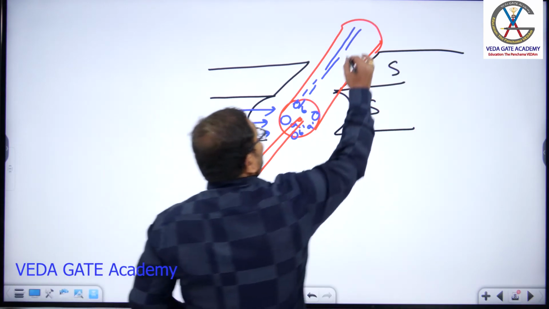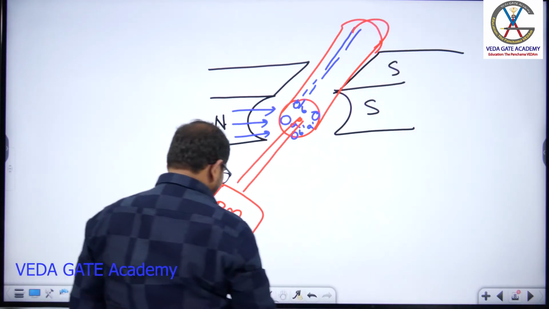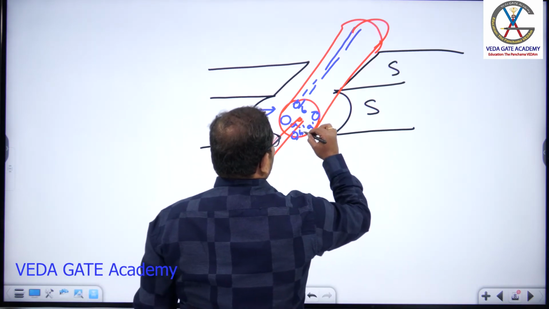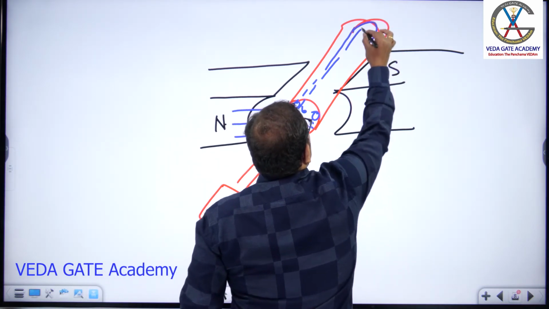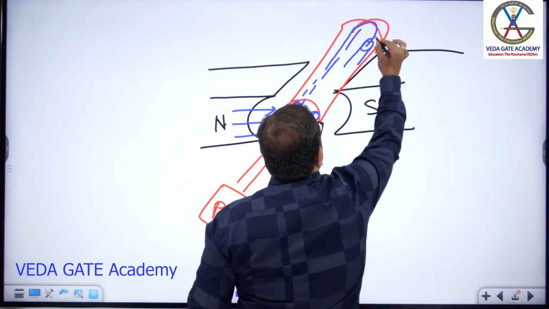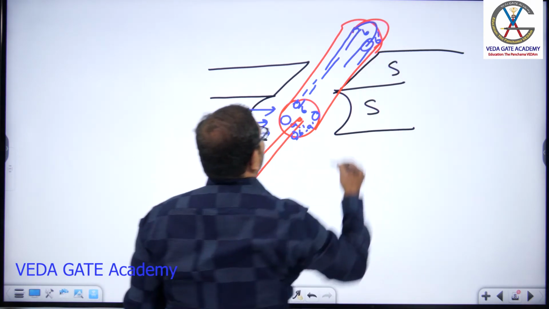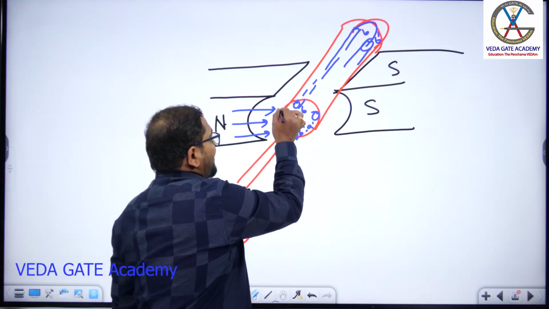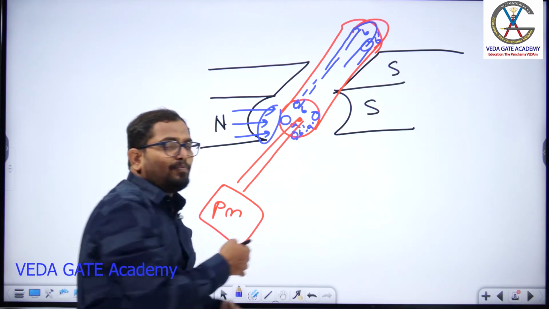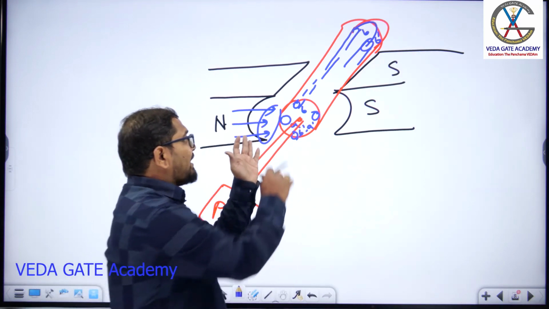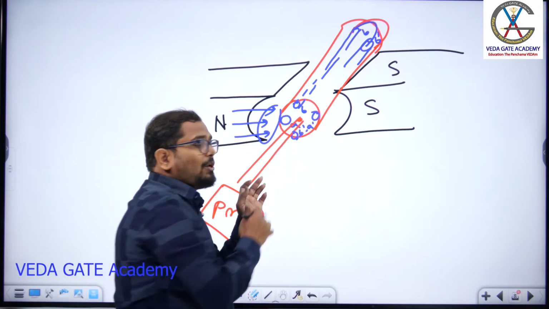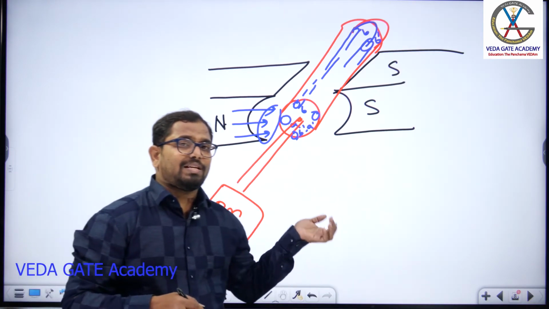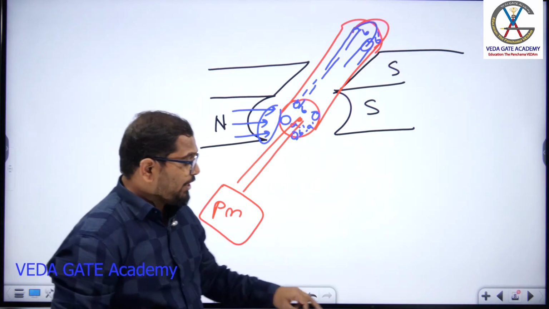So this is the conductor. On the back side, the conductors are short circuited like this. So this is the second set of conductors, and this second conductor will be short circuited like this. So this is your B dash, this is your B. Whenever the conductors are under this flux, or whenever the conductor is moving from one place to another place, there will be some induced EMF. That induced EMF is also called a dynamically induced EMF.